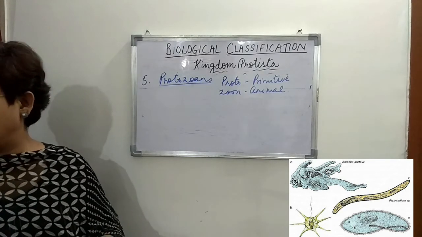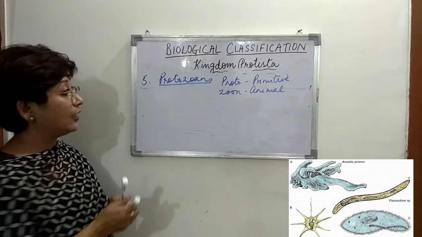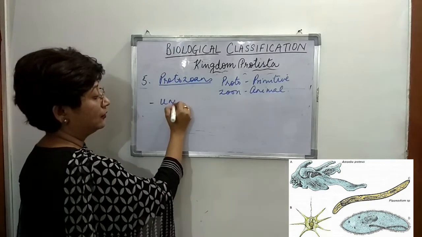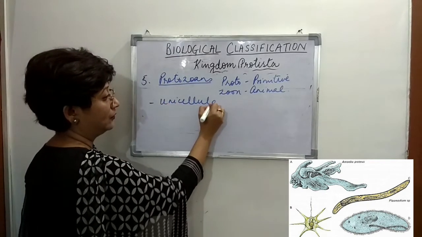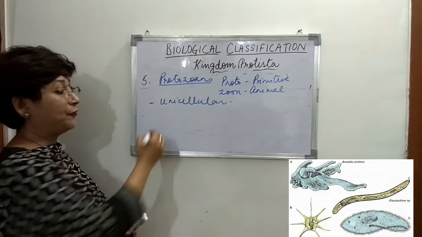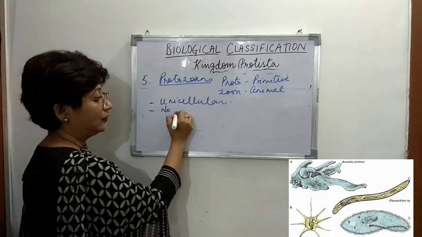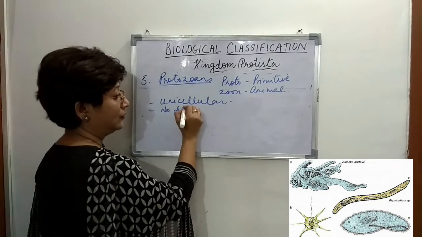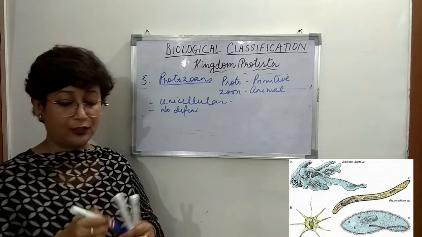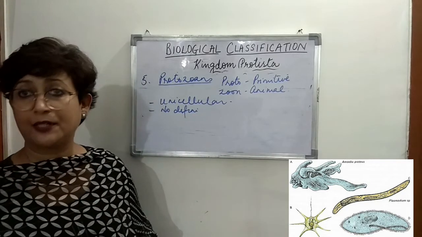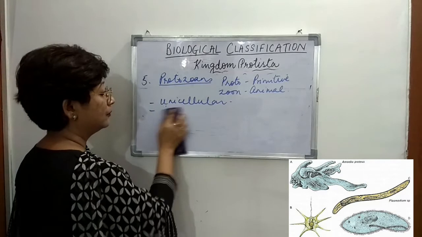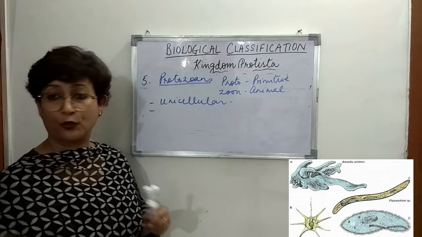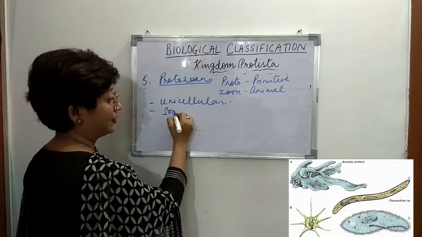Now these protozoans are unicellular. Not all of them, but there are some protozoans which do not have a definite shape.